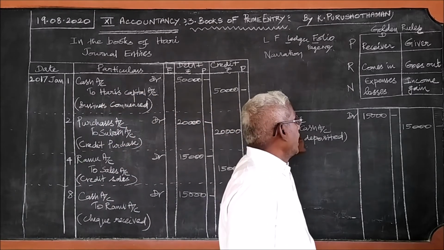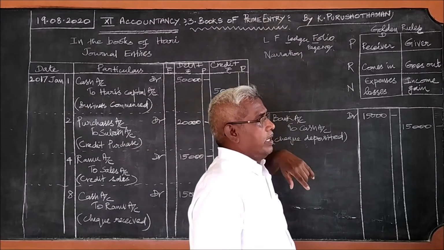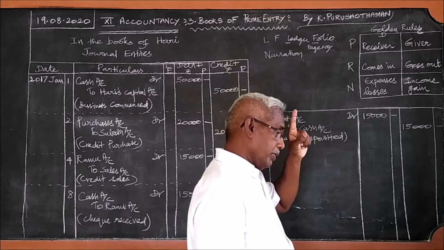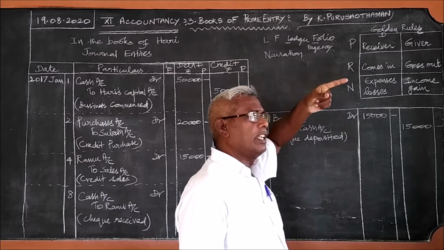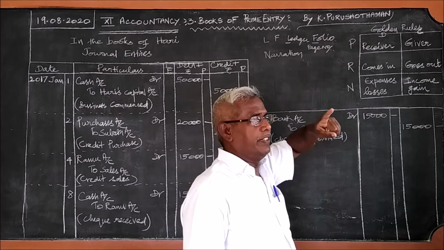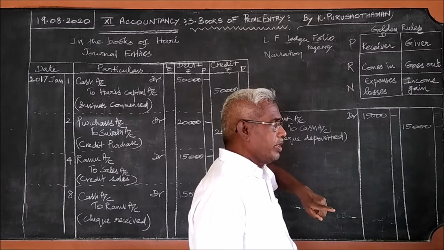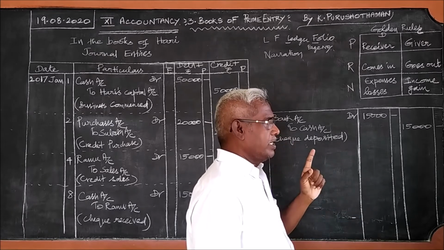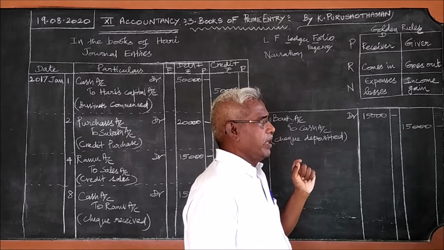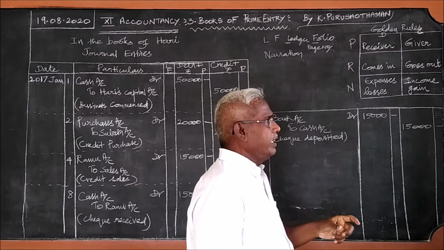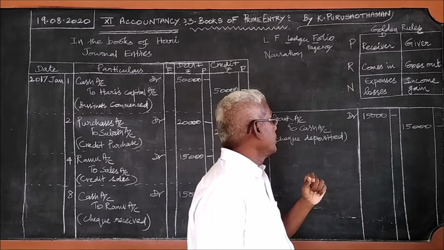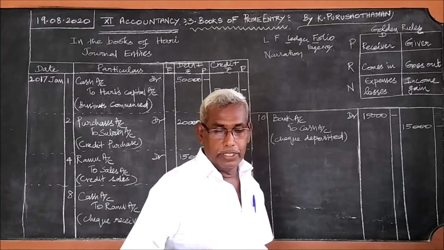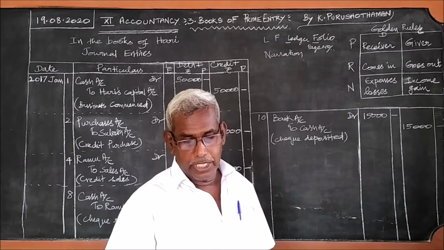Therefore, instead of writing check goes out, we write cash goes out, because we have already treated the check as cash when we received it. So, to cash account 15,000. With this, that sales procedure is over.